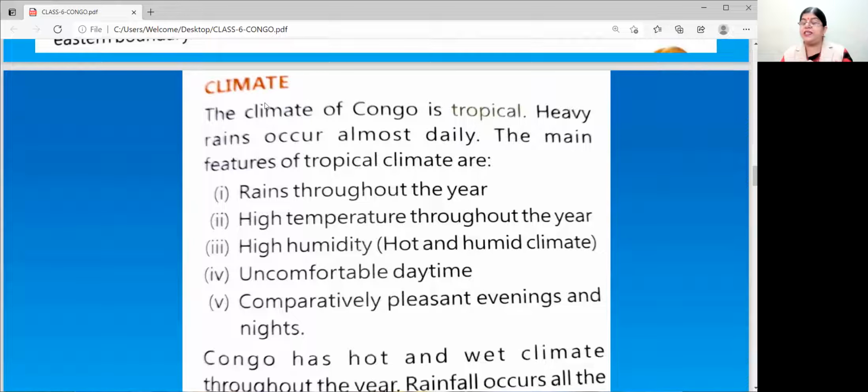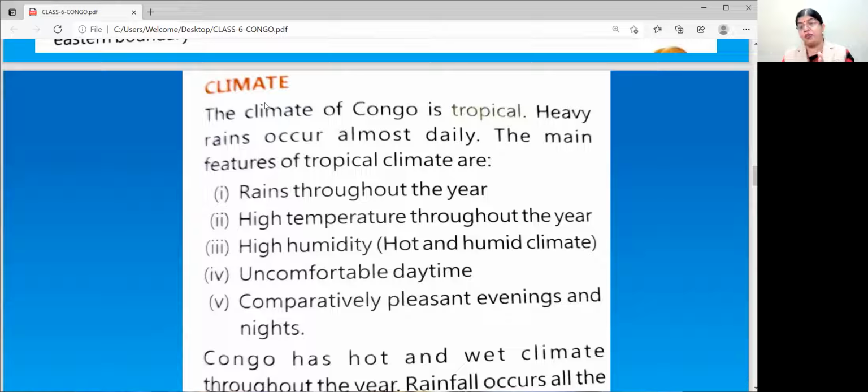The places near the equator, or the places through which the equator passes, are very hot. Why? Because they are receiving the direct rays of the sun. And it is very humid also. High humidity is there, and rainfall is throughout the year.